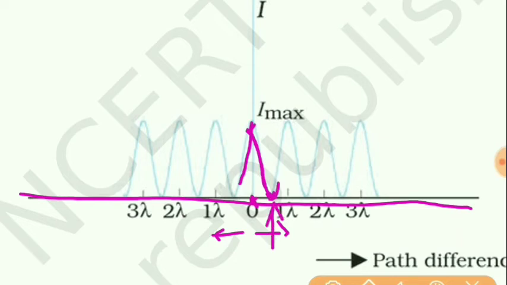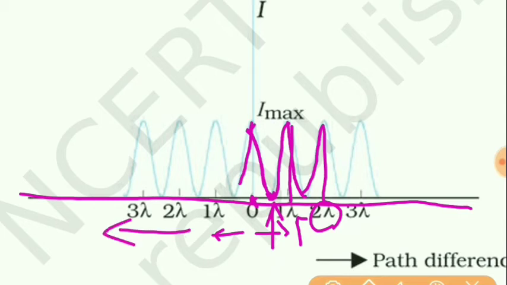Once again intensity increases and becomes maximum, forming a bright spot at lambda. Once again intensity becomes 0, and once again maximum at 2 lambda. So intensity increases, becomes maximum, then decreases and becomes minimum or 0, and so on. This continues on both sides, right and left, from the center.